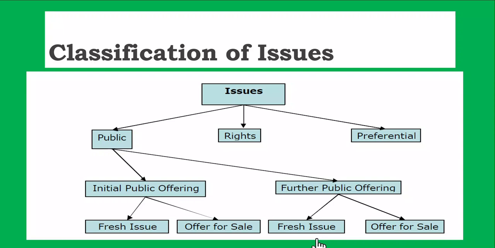Then any time further, if the company needs more money, it's already listed on the stock exchange, so it can go for an FPO. That means it can offer shares to the public again. Now, an IPO can be either a fresh issue or an offer for sale. Similarly, an FPO can be a fresh issue or an offer for sale.